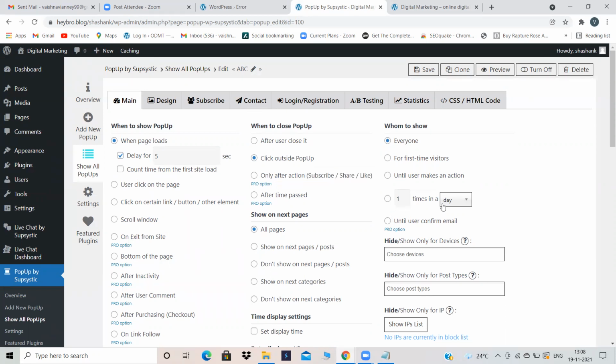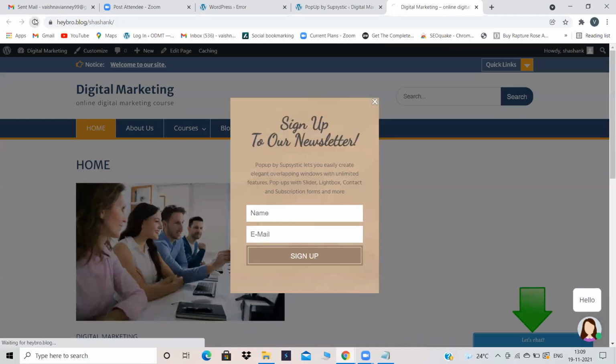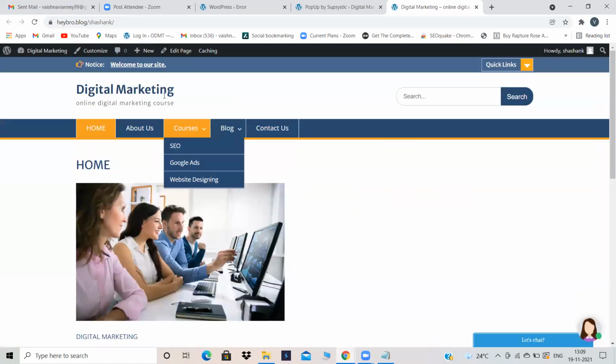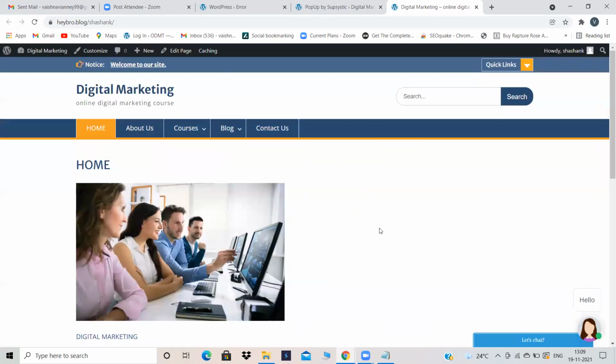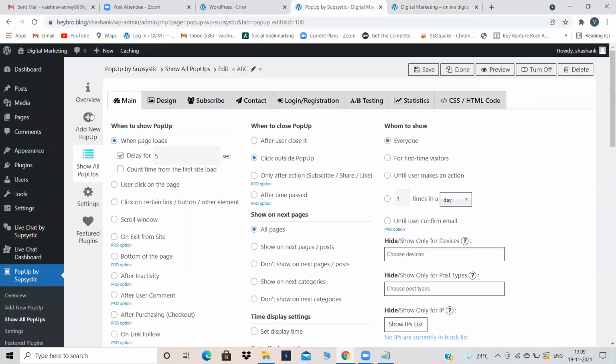Or how many times in a day you want to show it to a particular person. One time, two times, three times, you can select any number of times over here. Then click on save. After 5 seconds, your pop-up appears. And if you click outside the pop-up, your pop-up will disappear. Then somebody can read the content.